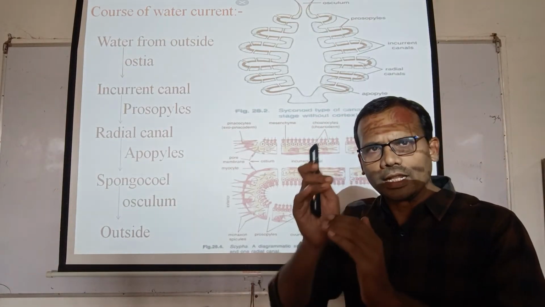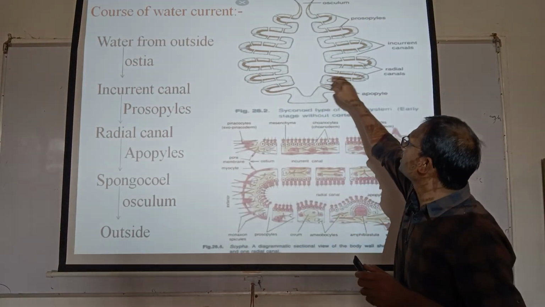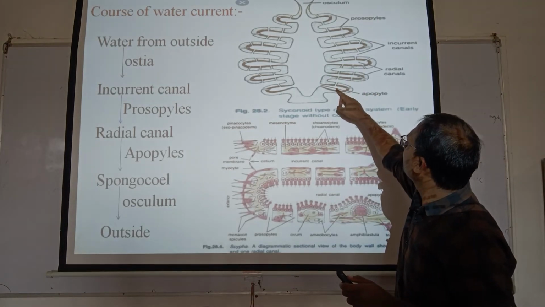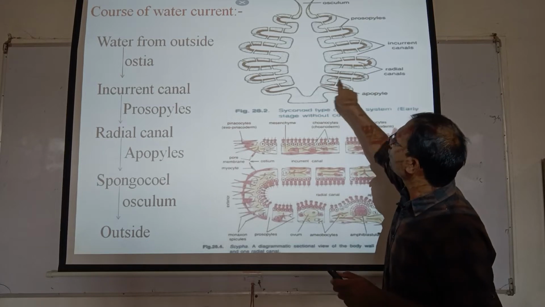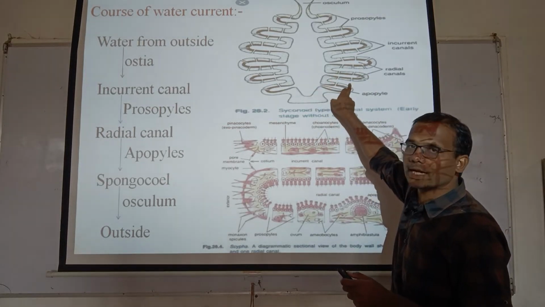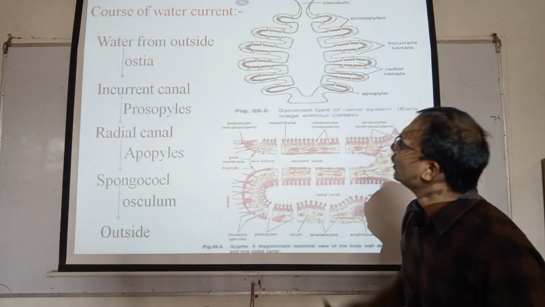They are present alternately: straight body wall, radial canal, incurrent canal, radial canal, incurrent canal.